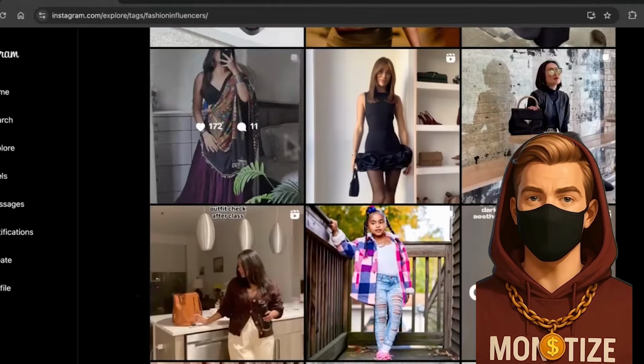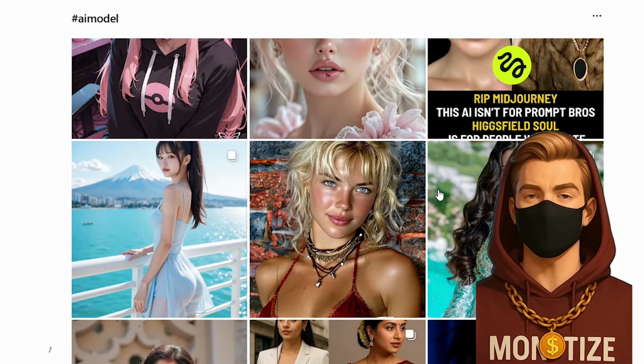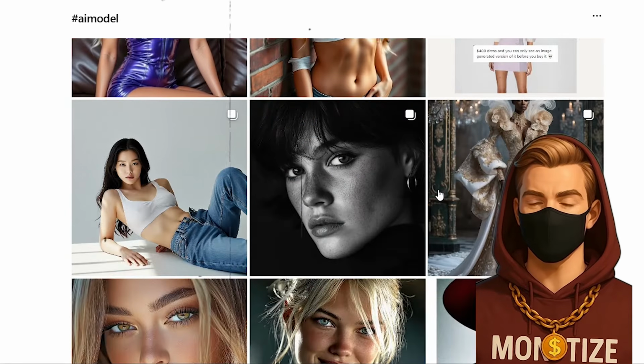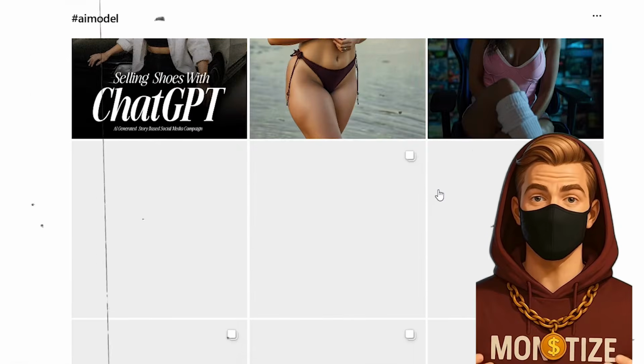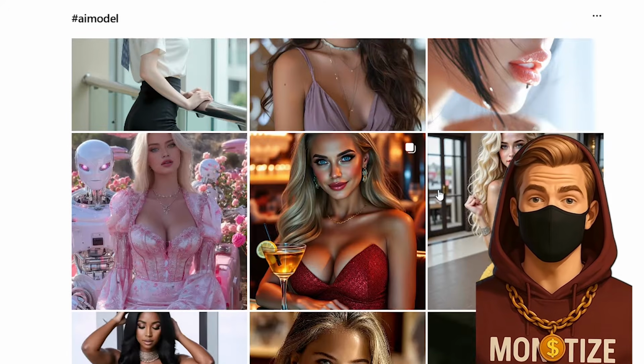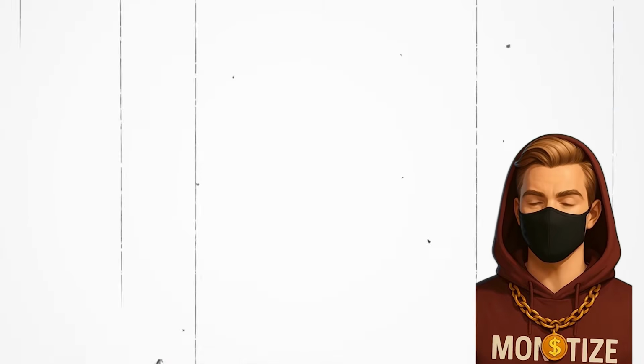Generative AI has kicked open the gates of influence, and suddenly, you don't need a ring light or a human face to go viral. All you need is a prompt, a few powerful tools, and a little creative audacity. Welcome to the world of AI influencers, where the future of fame is entirely artificial.